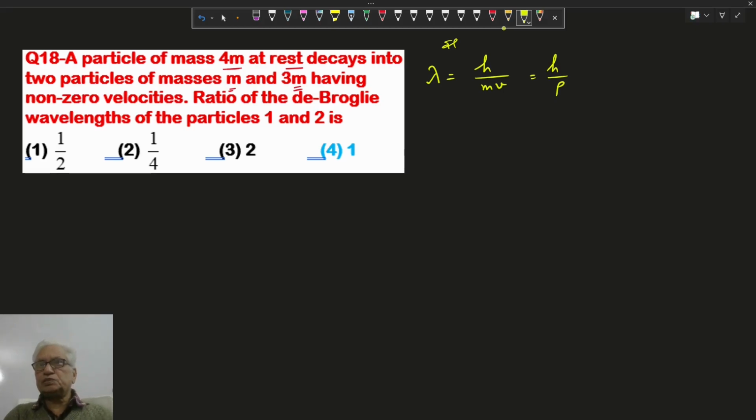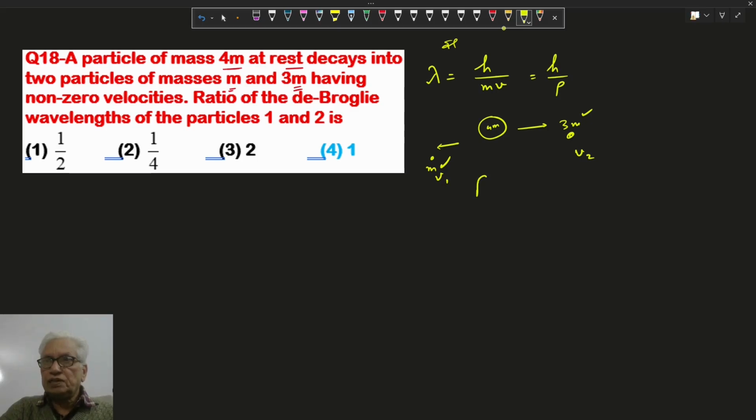Initially the mass is at rest, and it converts into mass m and mass 3m with velocities v1 and v2, masses m1 and m2.